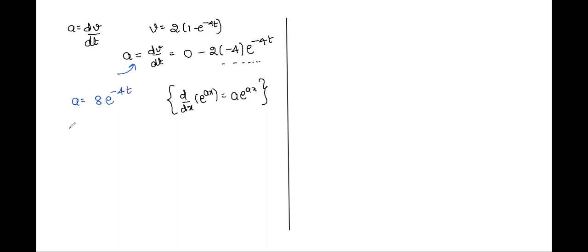Now, how will we find out dA by dt? Simply differentiating it. What should you get? 8 into minus 4 into e power minus 4t. What does it give you? Minus 32 into e power minus 4t. Correct?